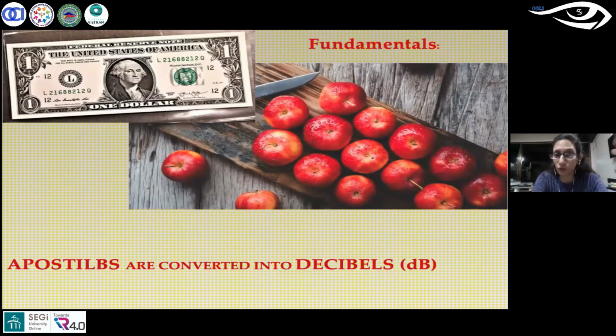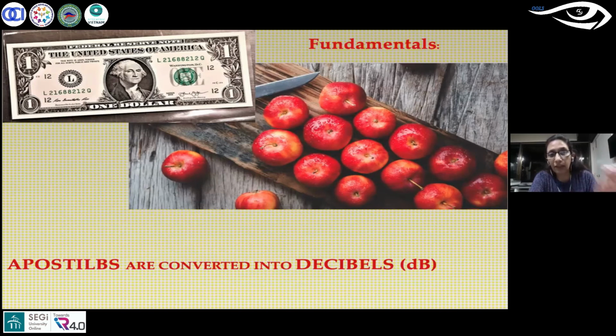What are decibels? You all know that when you see a printout, you find the values are in decibels. Apostilbs is the measure of the intensity of light, like how the dollar or the rupee is a currency. Similarly, apostilbs are the currency for the intensity of light. However, they are converted into decibels because it's easier to express them as decibels, and that's the reason the intensity of light is expressed in terms of decibels.